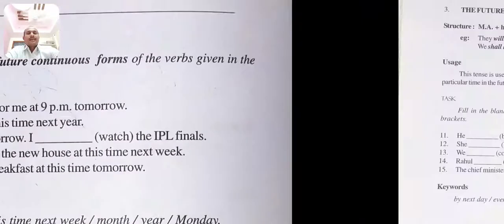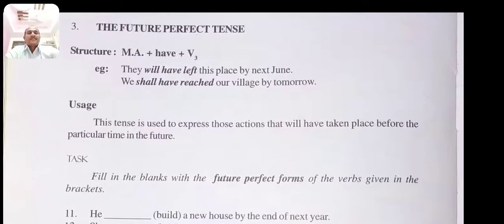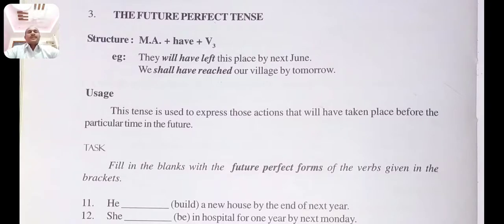Then we will move on to the future perfect tense. You see the structure: subject, helping verb plus have plus verb third form plus object. You see the example. What is the future perfect tense? How to use it? Usage: this tense is used to express those actions that will have taken place before the particular time in the future.